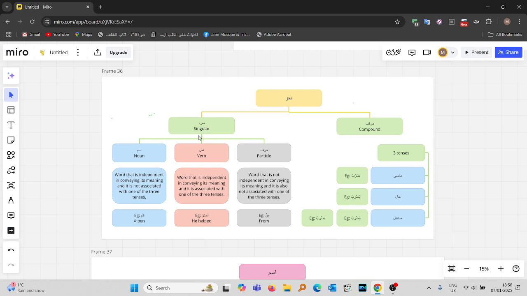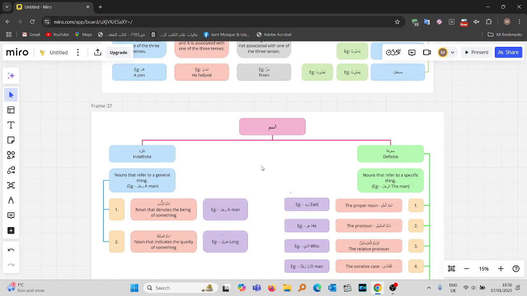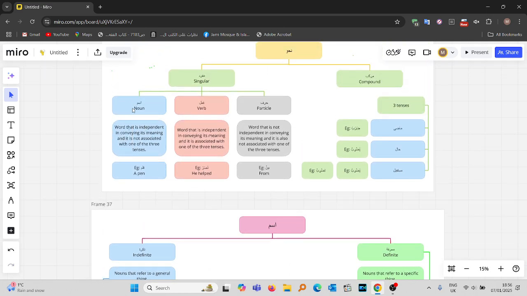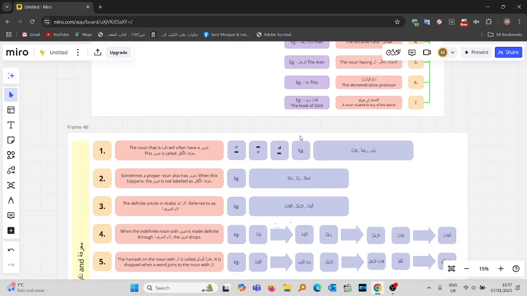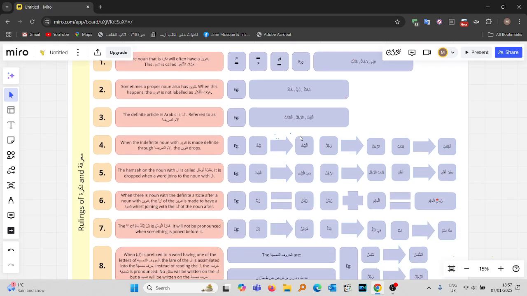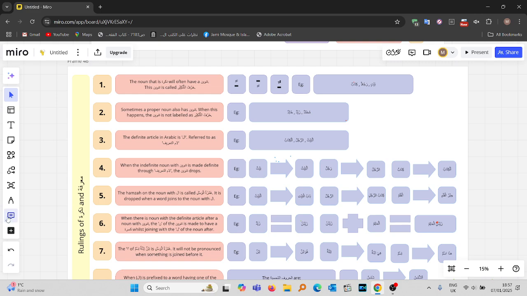meaning the mufrads. And we said that mufrad, a singular word, can either be an ism, a fi'l, or a harf, a noun, a verb, or a particle. Then we dived into a discussion related to the isms, which is a type of word. And we said that isms can be categorized into two categories from the perspective of whether they are indefinite or definite, meaning nakira or ma'rifa. Now we are going to dive into some rules regarding nakira and ma'rifa nouns. Okay, so we're going to do four of these today and leave the rest for the next session.